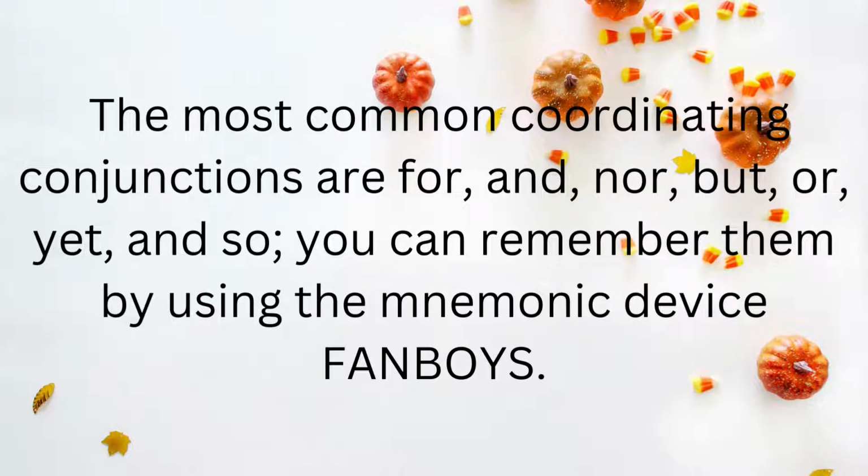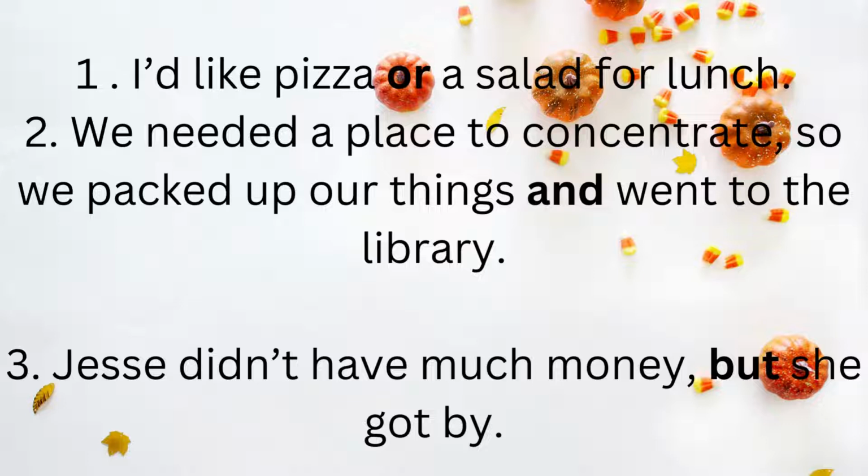Next, the most common coordinating conjunctions are for, and, nor, but, or, yet, and so. These are the fixed seven coordinating conjunctions, and for our own convenience, we have taken the first letter of all these seven coordinating conjunctions and made a word, FANBOYS. So F for, A for and, N for nor, B for but, and so on. Now we will see some examples in sentences.